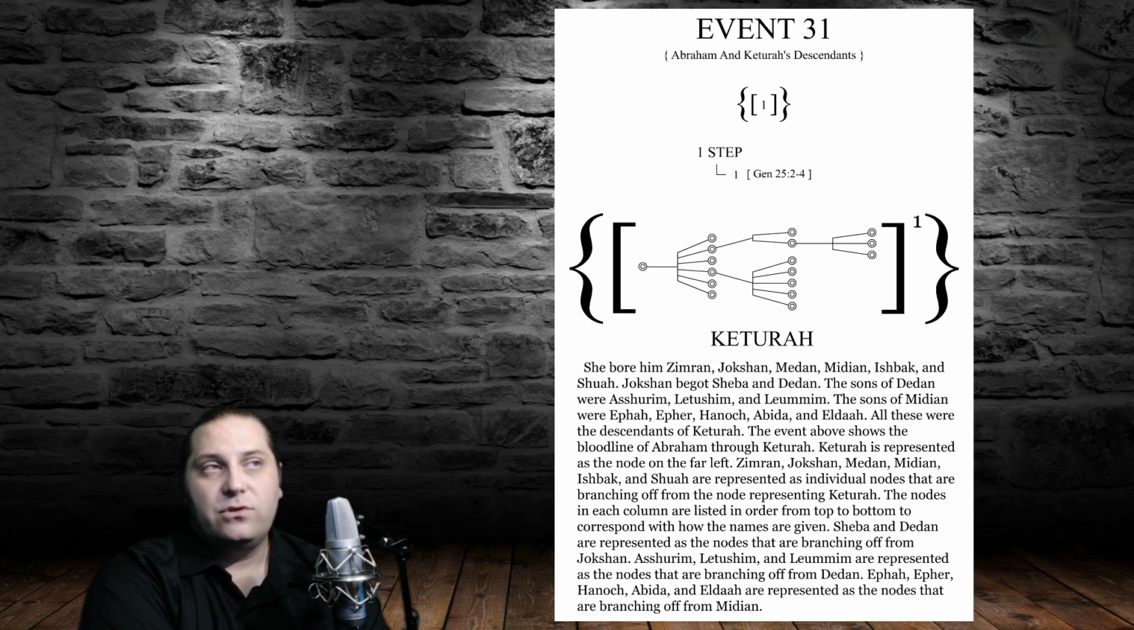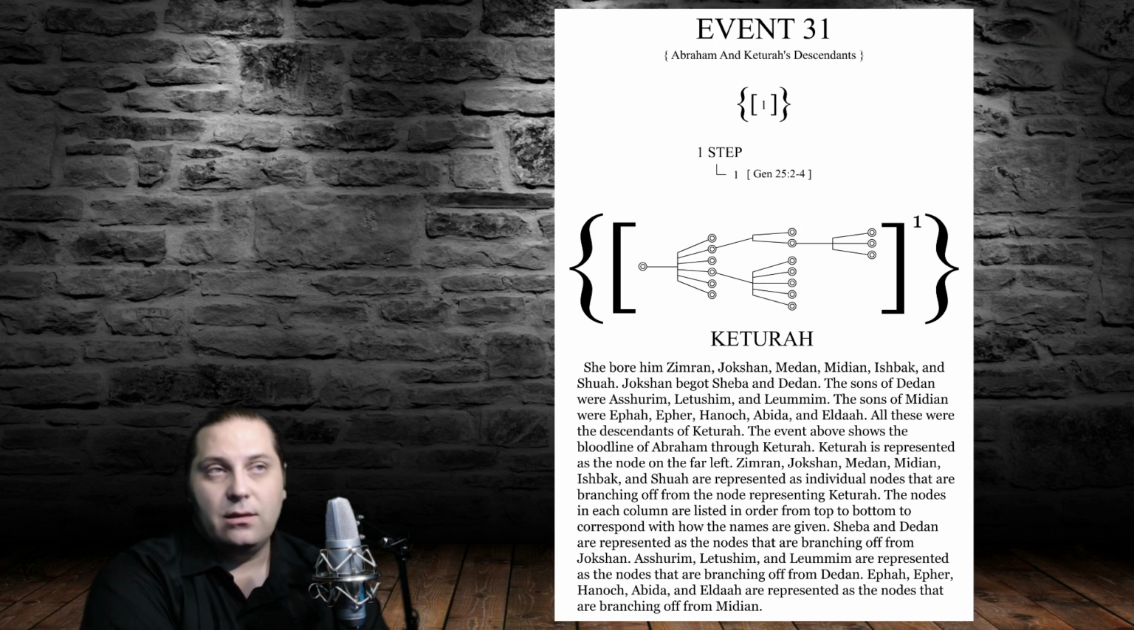The event above shows the bloodline of Abraham through Keturah. Keturah is represented as the node on the far left. Zimran, Jokshan, Medan, Midian, Ishbak, and Shua are represented as individual nodes that are branching off from the node representing Keturah. The nodes in each column are listed in order from top to bottom to correspond with how the names